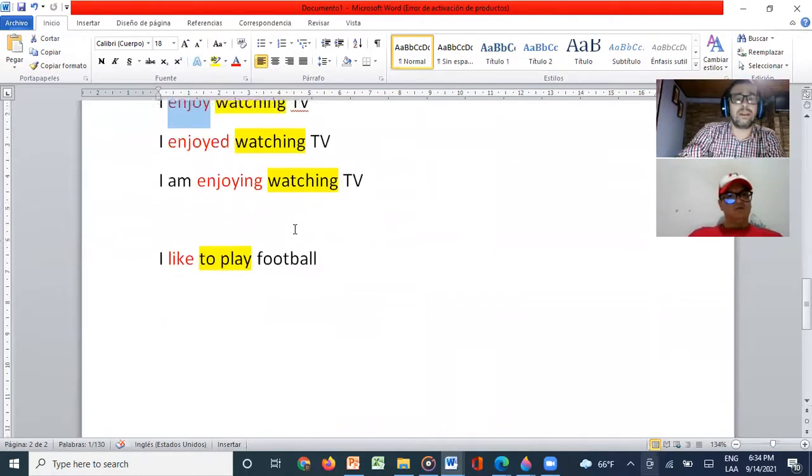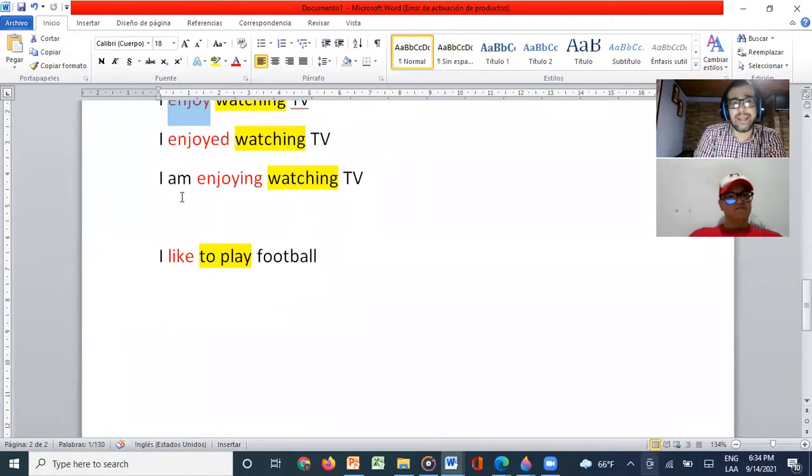And also, the infinitive is to plus the verb, right? So for example, with like, I can use a gerund or I can also use an infinitive. I can say, I like to play football. So the gerund is the ing and the infinitive is to plus the verb, okay? So that's the way to use it. Do you have any specific questions about this before we go on, or is this clear for you, Olher? Yeah, everything is clear. Okay, perfect. Let's continue.